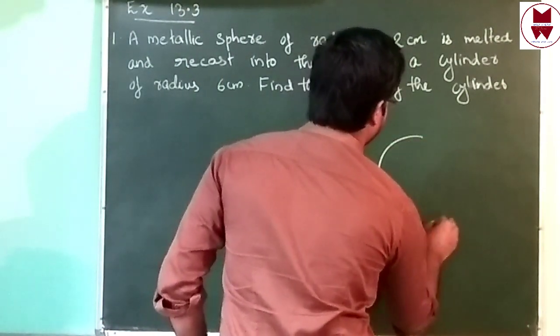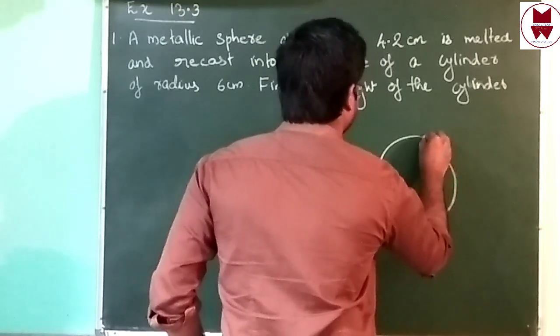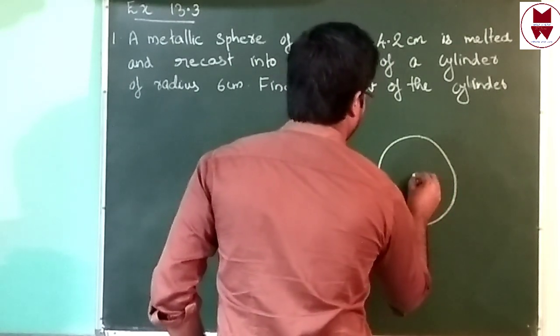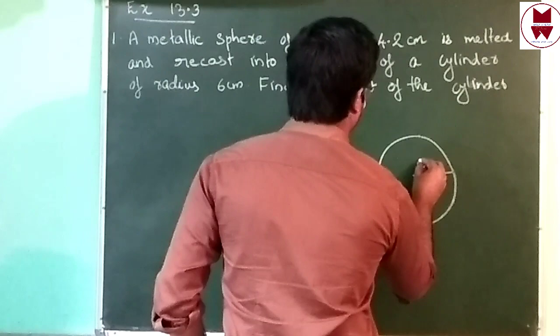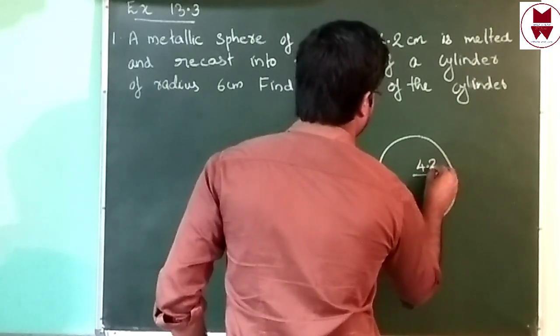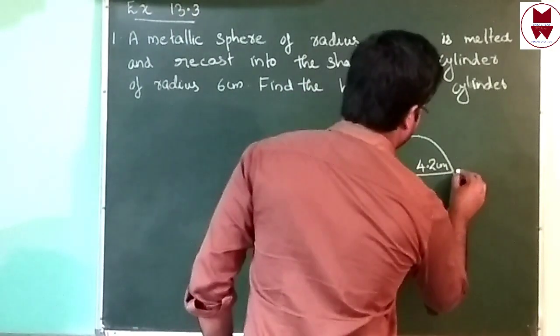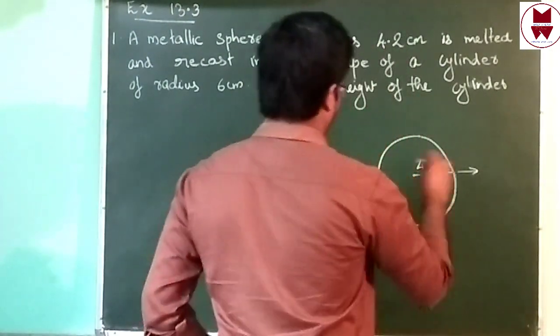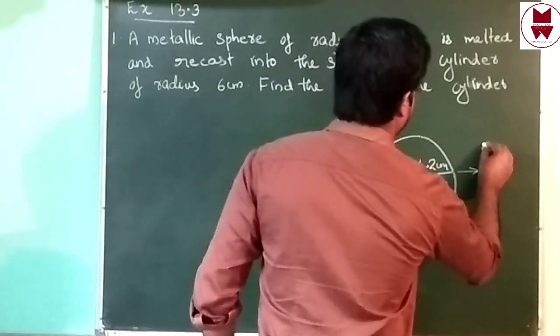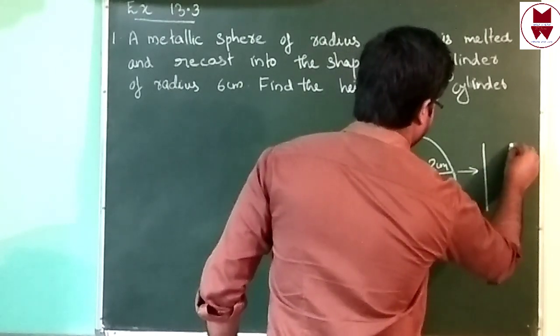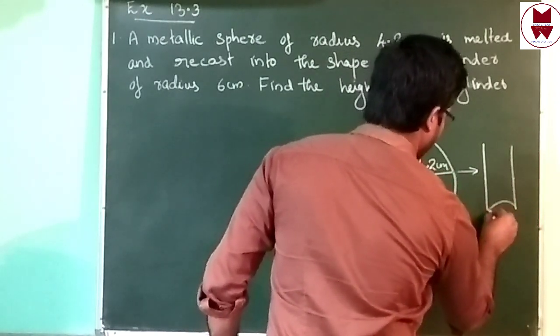One metallic sphere, just like one sphere, then that radius is 4.2 centimeter. Then after melting, we are going to change the shape. We made one cylinder.